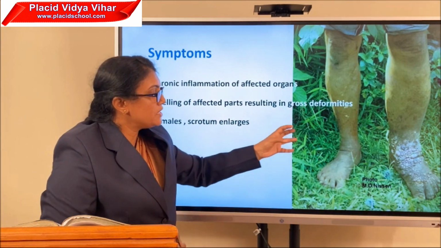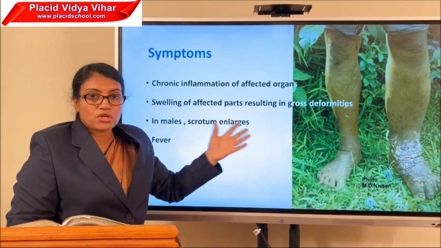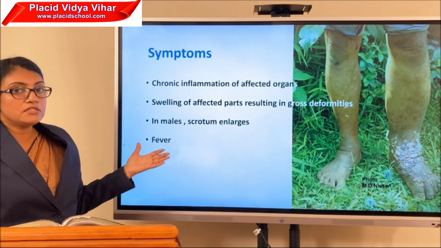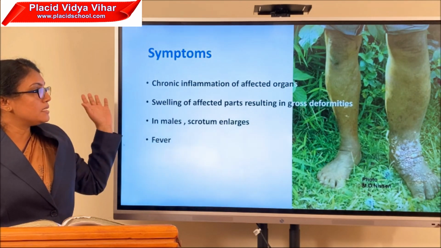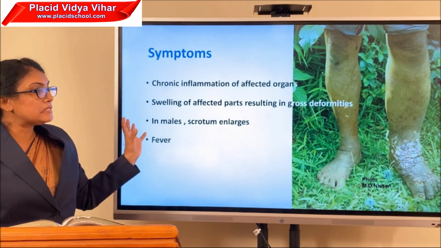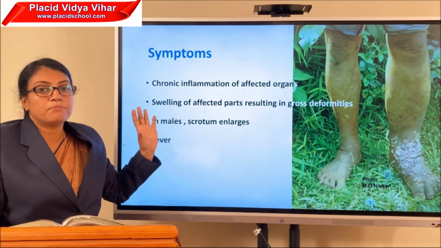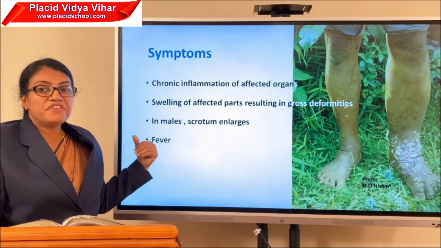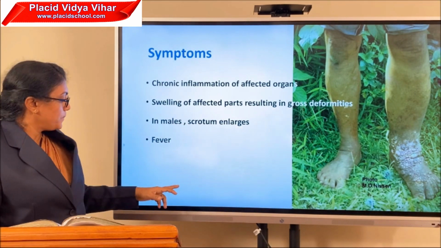If it is a lower limb, it gets deformed. If it is the genital organ, again it gets deformed. The genital organs also are affected by the filarial worm. In males, the scrotum enlarges abnormally. And in severe infections, fever will be produced.